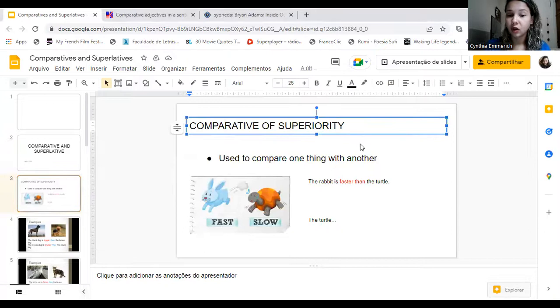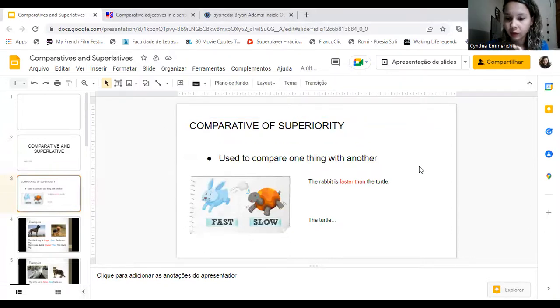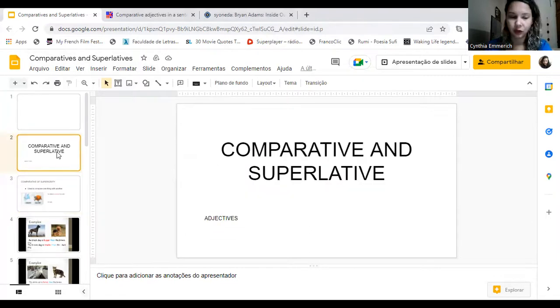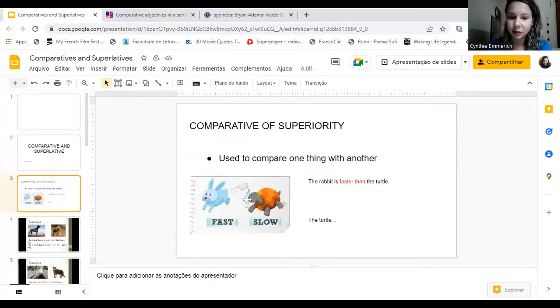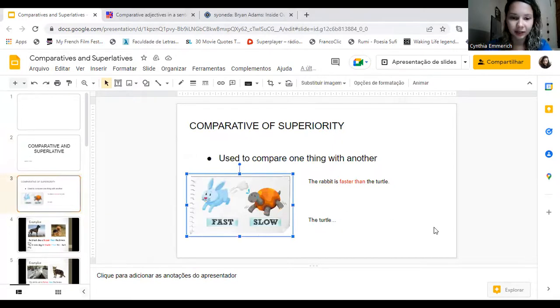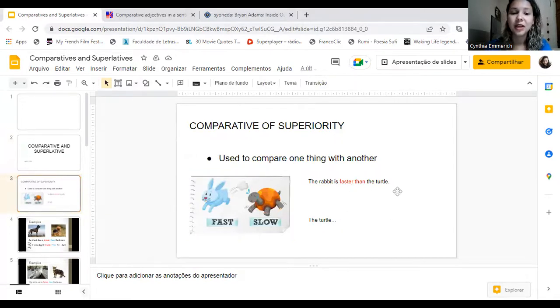We are going to talk about the comparative of superiority and about the superlative today, okay? So take a look at this image here. Can you see the little rabbit and the turtle, right? Okay, so let's say the rabbit is faster than the turtle. Good, okay. So the turtle instead is slower than the rabbit. The turtle is slower than the rabbit.